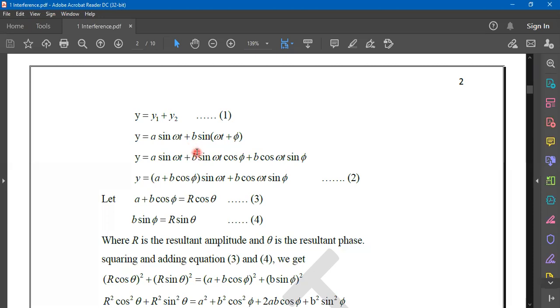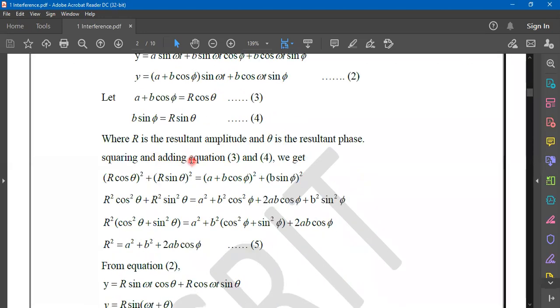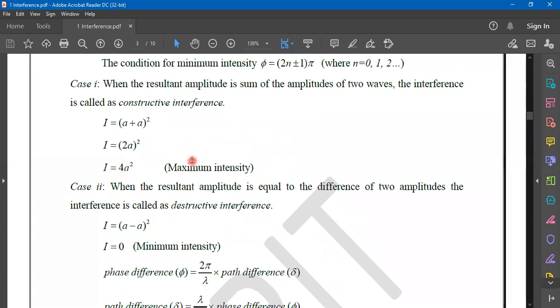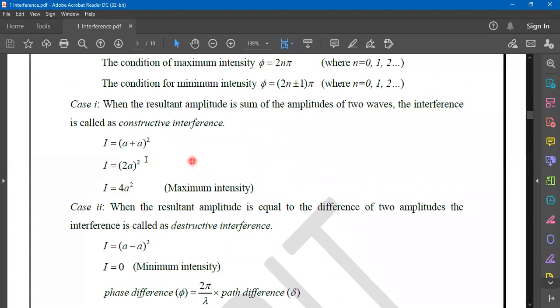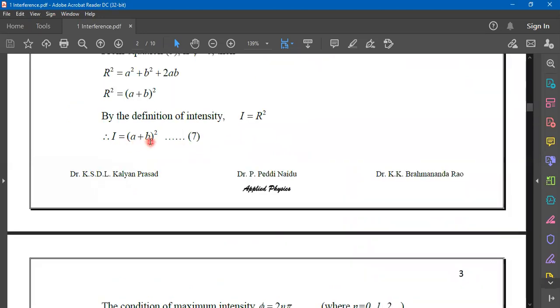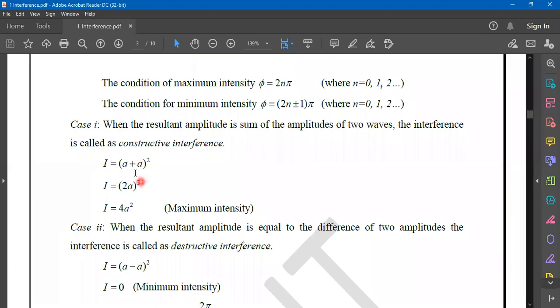Now let us assume both the amplitudes are equal, that means A equals B. When A equals B, intensity equation ఎంత ఉంది మీకు? A plus B whole square అన్నారు. So A plus A whole square, which results in 4A square. That is the maximum intensity that you can obtain in an interference pattern.